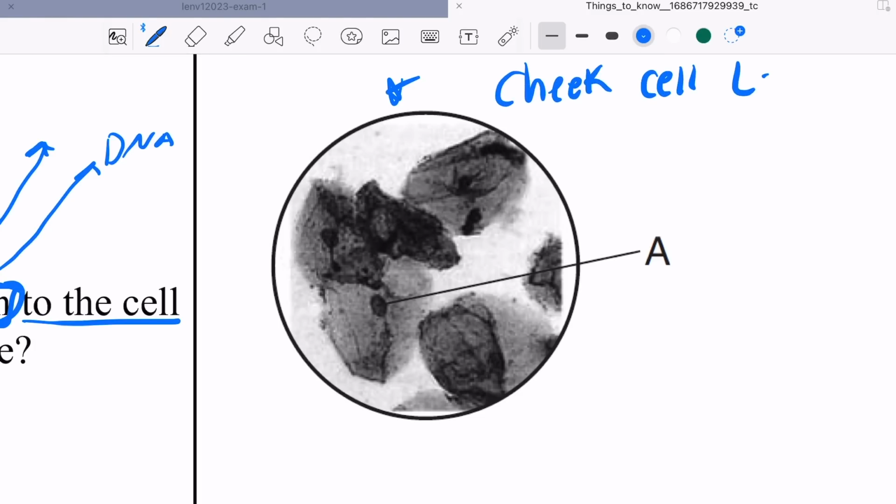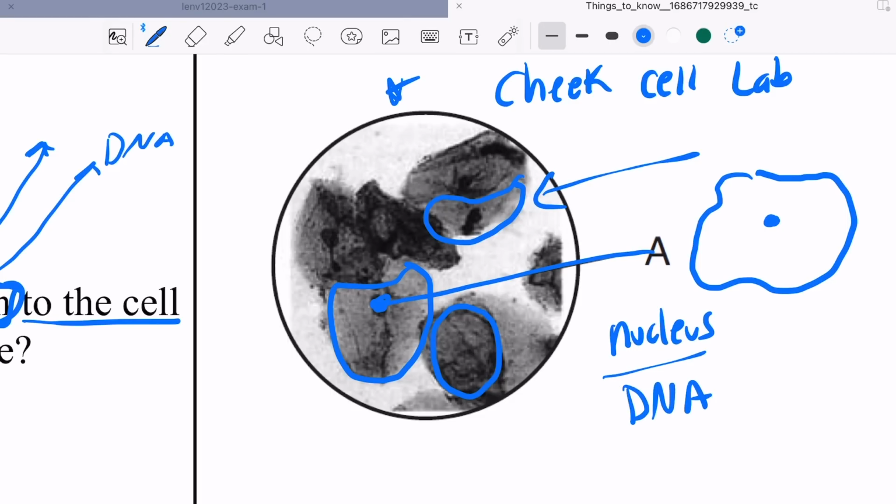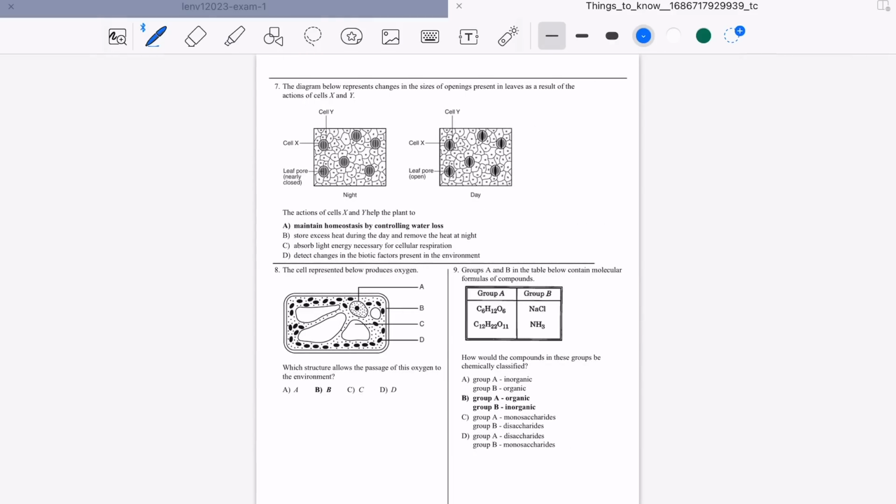Cheek cell lab. You took a toothpick, you put it in your mouth, you scraped the inside of your cheek very gently, and when you put it under a microscope, you saw these guys. This is a cheek cell. Let me draw a cheek cell. It looks like this. Okay? What is A pointing to? A is pointing to the nucleus, which contains DNA. Okay. Next diagram.